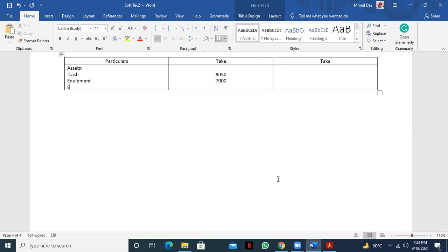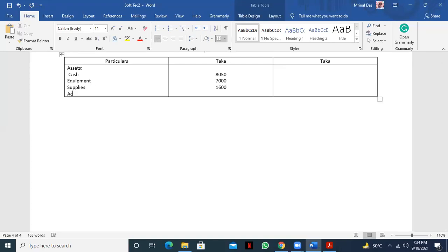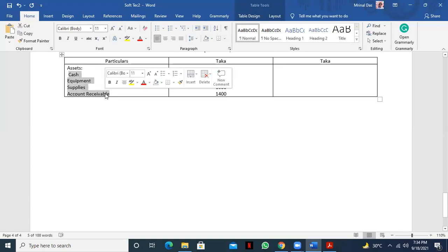So we'll write only the asset, all subheading, the total column. Money amount will be derived from the total column. Supplies is 1,600, right? And finally, we have account receivable. Account receivable is 1,400.